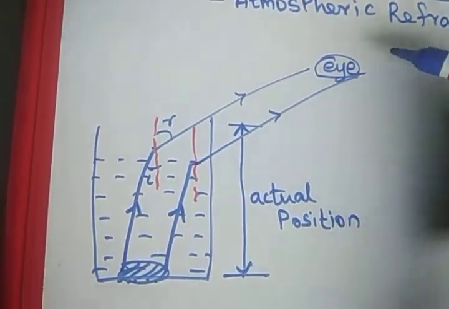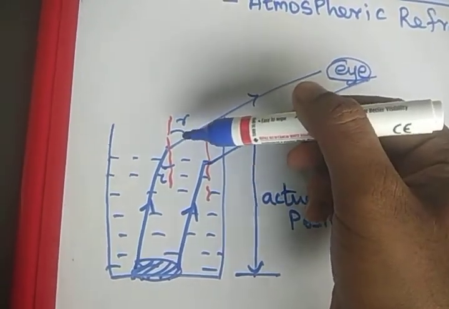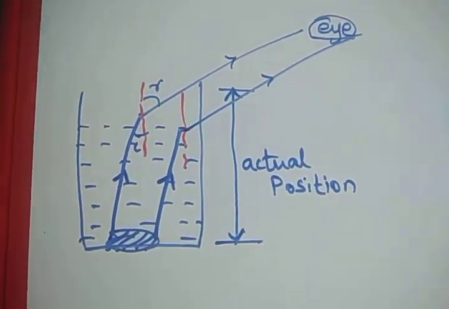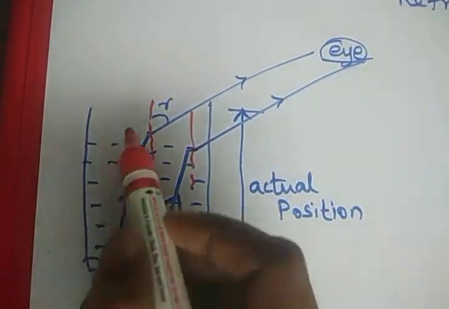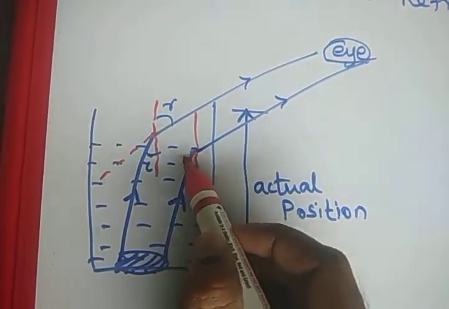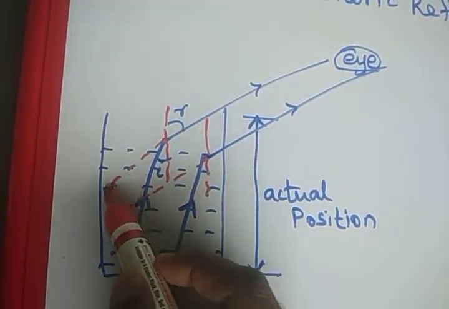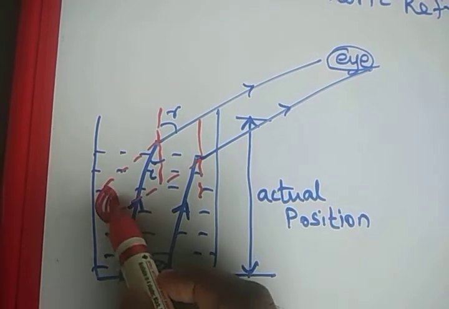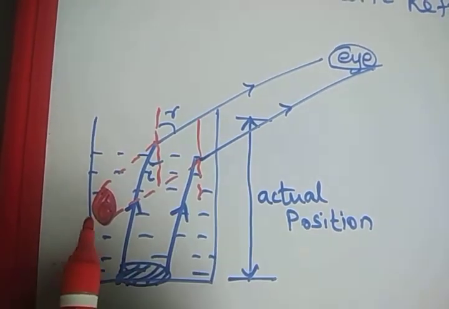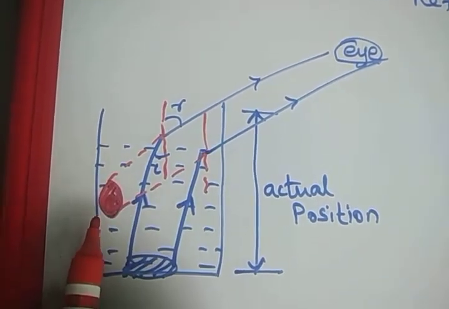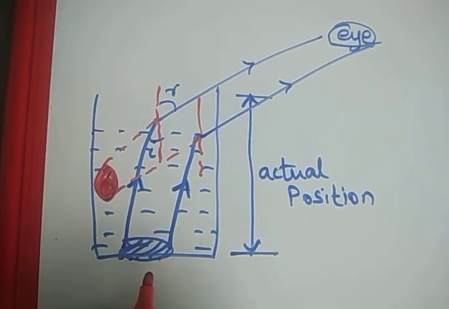So from here we are able to see the coin, but where do we actually see the coin? If we extrapolate this refracted ray, we see the coin here. So the coin appears to be present here, but actually the coin position is this one.